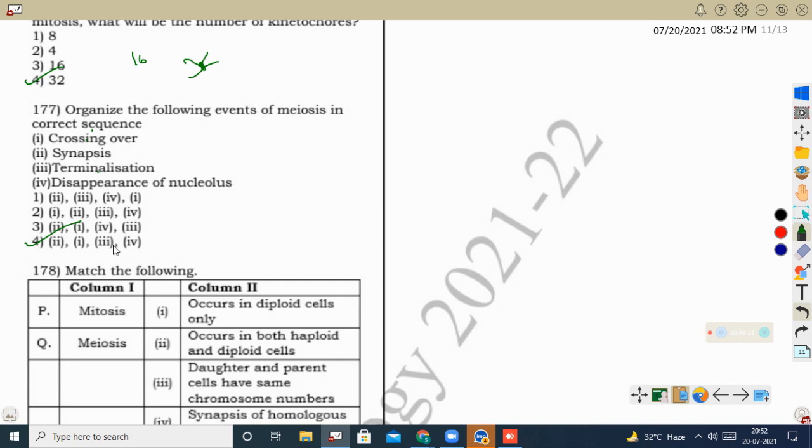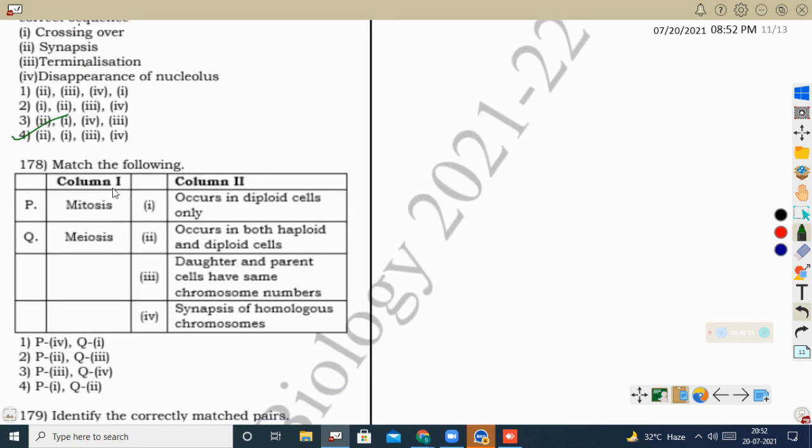Next question, mitosis. Match the following. Mitosis occurs in diploid cells only. No, mitosis occurs in both haploid and diploid cells. So this is matched with this one. And we can see in mitosis, daughter and parent cells have the same chromosome number. Correct. Daughter cells and parental cell will have the same number of chromosomes because they are equational. They are showing equational division. So these two are matched with mitosis.